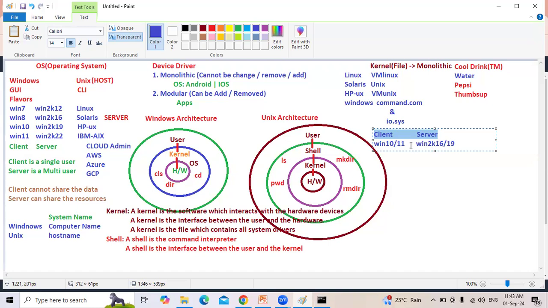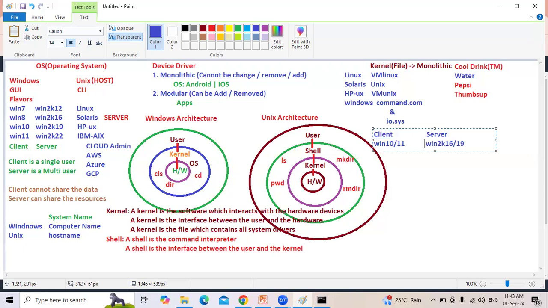No one will have server access. Physical access means laptop. Laptop is a physical access. What happens when they install Windows 10 or 11? That is called client OS. Then how are you going to log into the server from the client? These servers are on the internet. Cloud means what? Internet. Anywhere in the world.